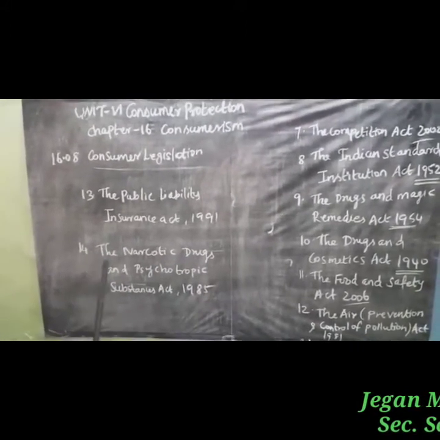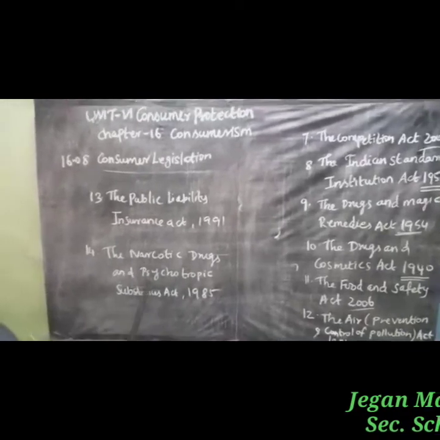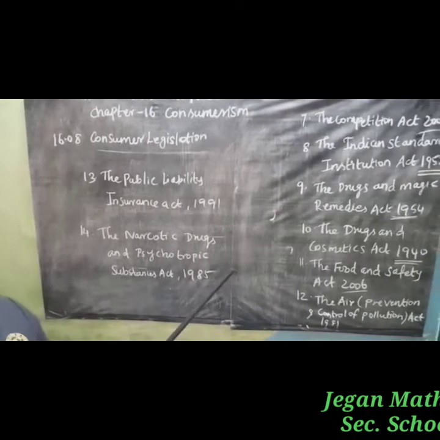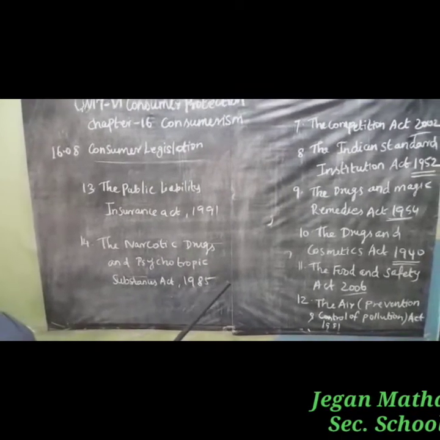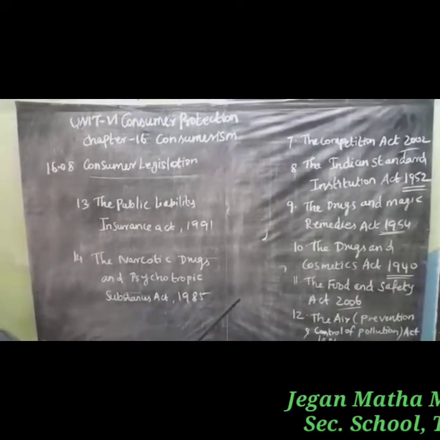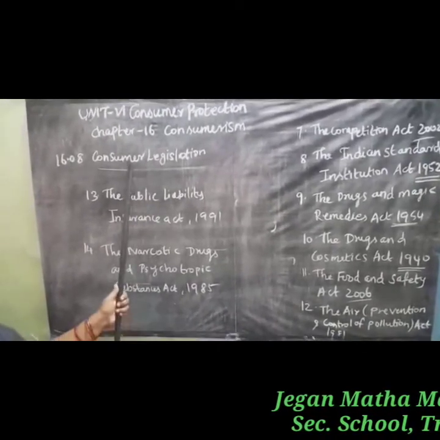Okay, so 14th point, the Narcotic Drugs and Psychotropic Substances Act 1985. It prevents the production of narcotic drugs except for educational use. Okay, I hope you all understand this consumer regulation.